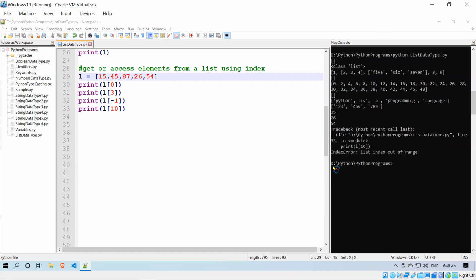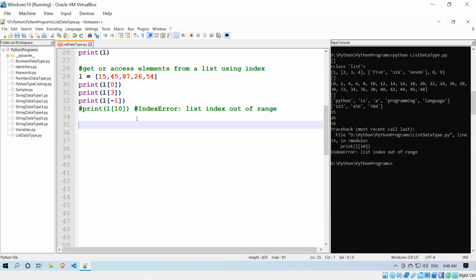You will see an index error: list index out of range. If there is no value at that particular position, it will not give you a value. So that is one thing, and we have used that index.